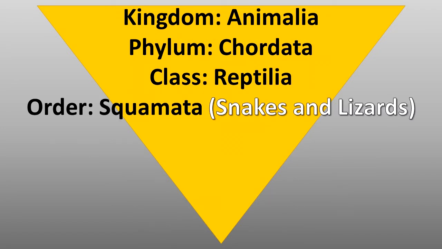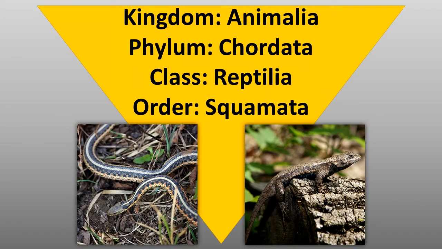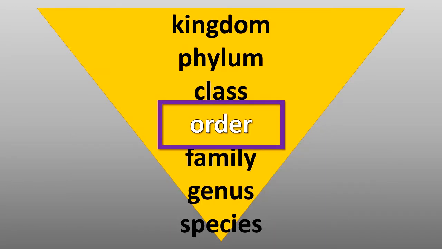Snakes and lizards are members of the order Squamata. Snakes and lizards have dry, scaly skin. Their lower jaw is attached by a special bone that allows the mouth to open very wide. As we have learned throughout this taxonomic journey, species in the same order have more in common than they do with other species in the same class.